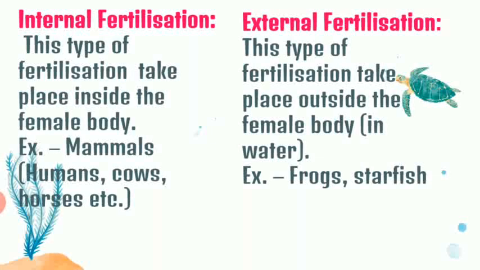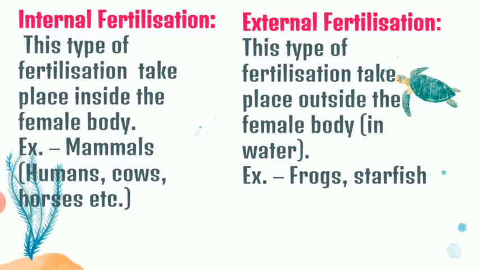So the first one is internal fertilization. This is a type of fertilization in which fusion of male and female gamete takes place inside the female's body. If I talk about a human being, the fusion of male and female gamete takes place in the fallopian tube or oviduct of a female reproductive system. So this kind of fertilization can be seen in mammals, for example, humans, cows, horses, dogs, all these kind of creatures.